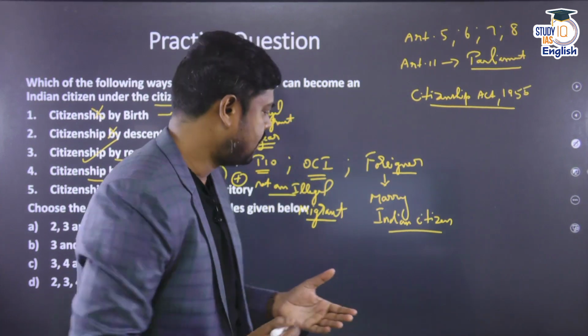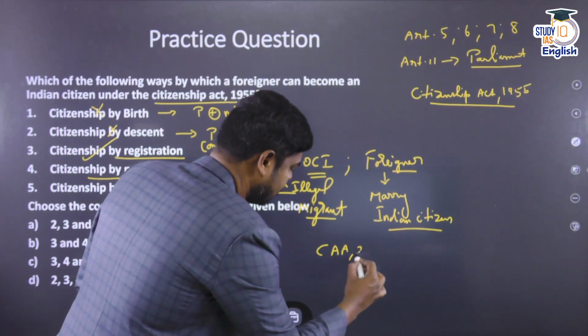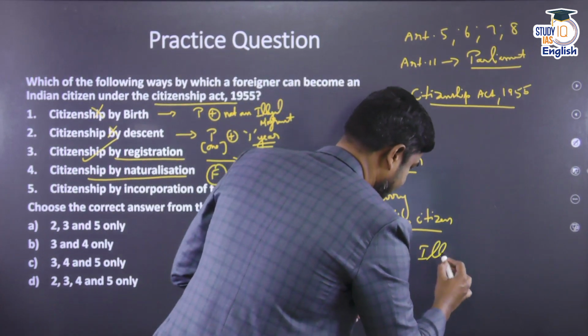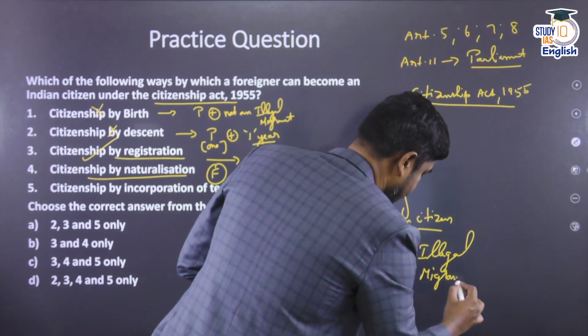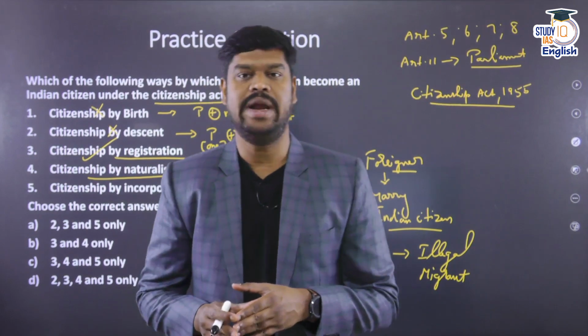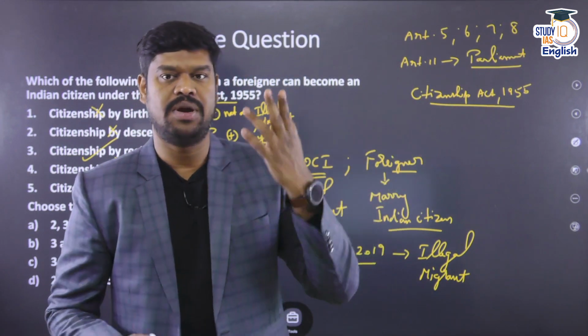But the Citizenship Amendment Act 2019, CAA, says that even an illegal migrant can become an Indian citizen through the process of naturalization. But this illegal migrant should have entered only from 3 countries: Pakistan, Afghanistan and Bangladesh.